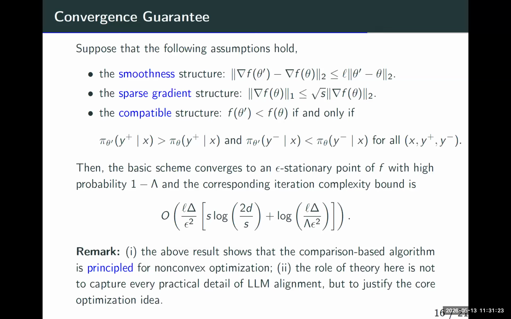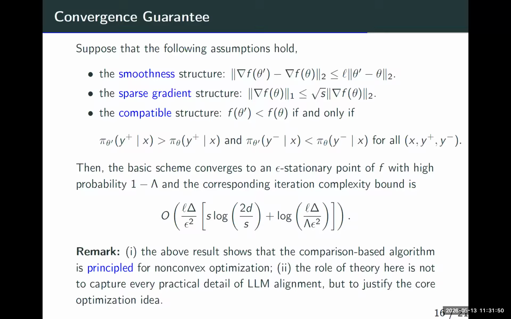Our algorithm will converge to an epsilon stationary point of this function f. Of course, you can argue that we don't have such an f, and maybe we have multiple objective functions. Then what will happen? That will be follow-up work. At least we give a theoretical guarantee from the optimization perspective, with an explicit high-probability convergence rate for our algorithm.